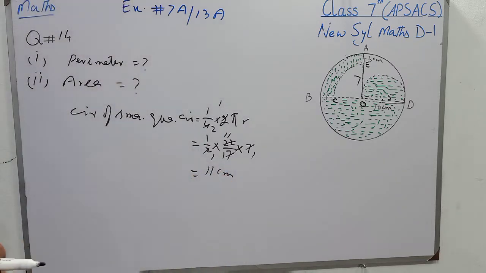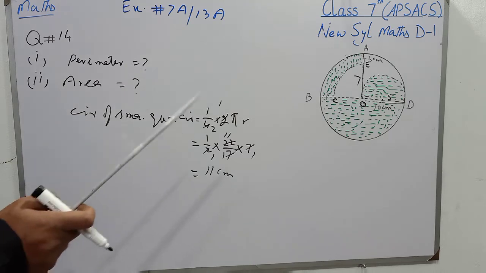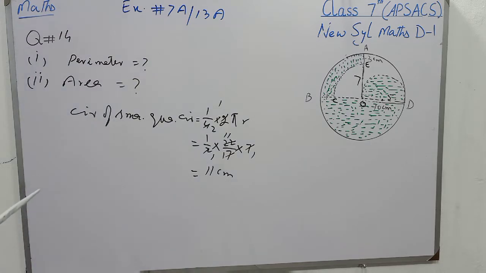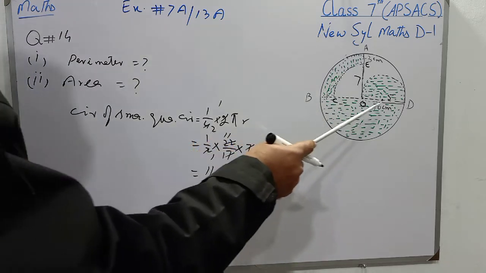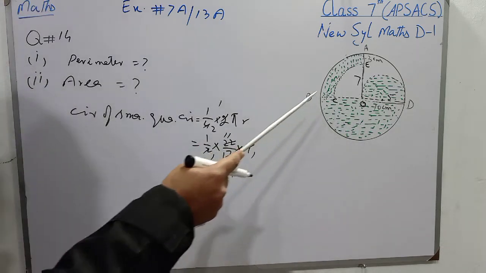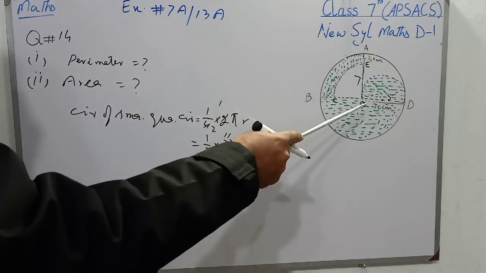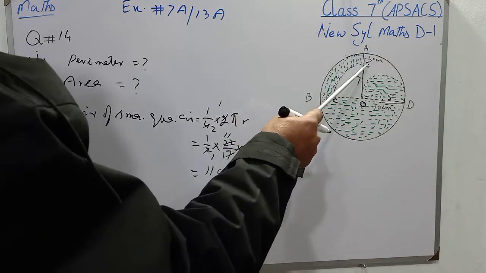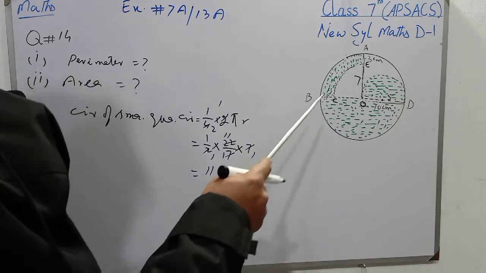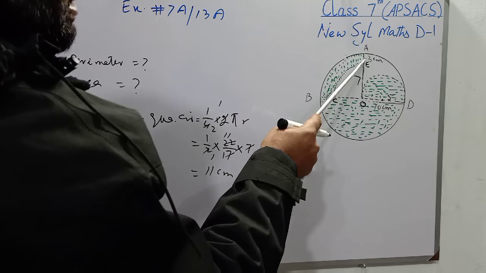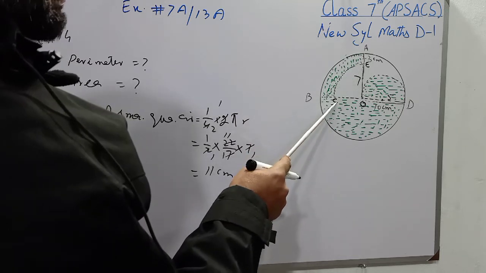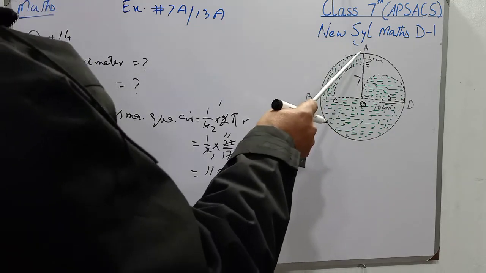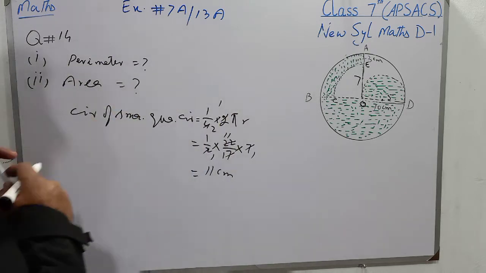so its circumference is 11 centimeter. Now students, keep in mind that from this point D to B the circumference is 31.43. From this corner to this corner it is 15.71, as well as from A to B it is 15.71 and E to C is 11 and EA is 3, that will also be added, and CO is 7 and it will also be added. So it will be the circumference or perimeter of the shaded region.